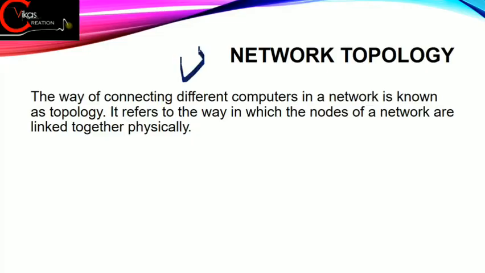The first term that we have to discuss is network topology. This term topology has a very simple meaning. Topology means a map. In easy words, we can say that the term topology means a map or a layout through which we can easily connect multiple computers in a network. It provides us a method, a way through which we can connect our computers in a network.